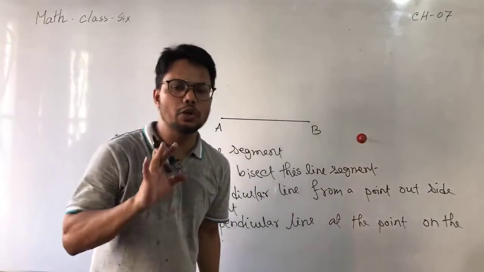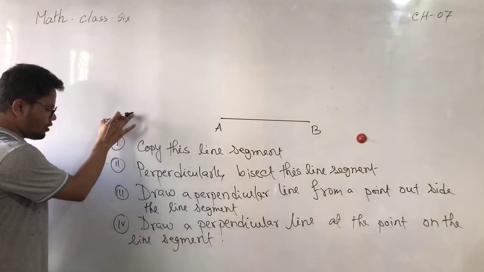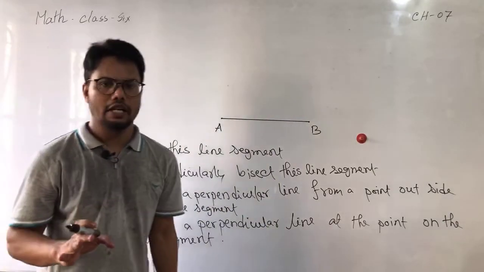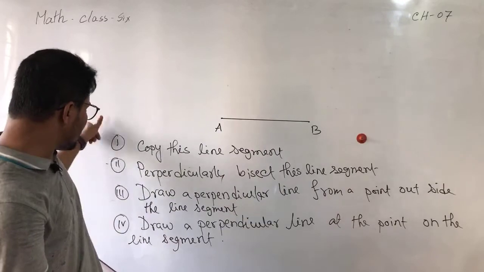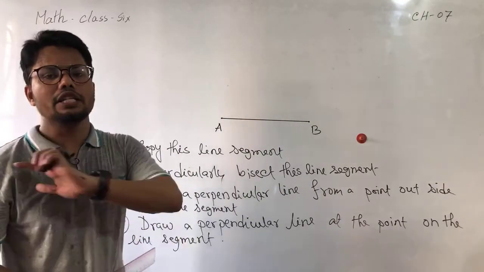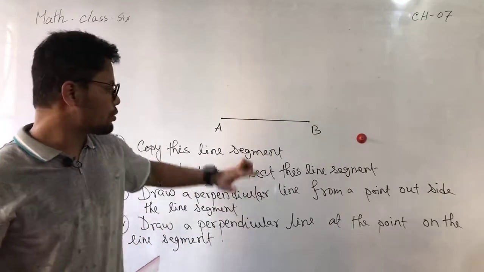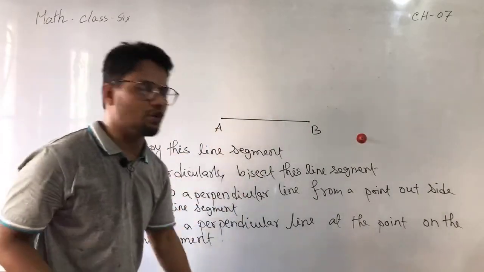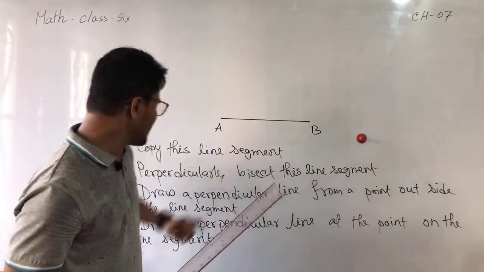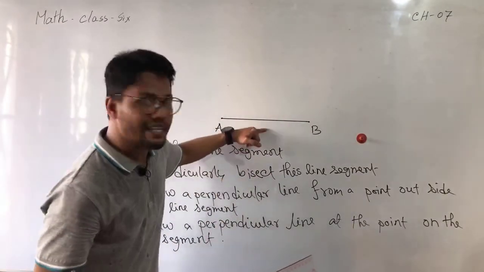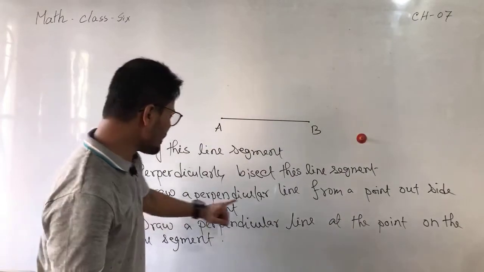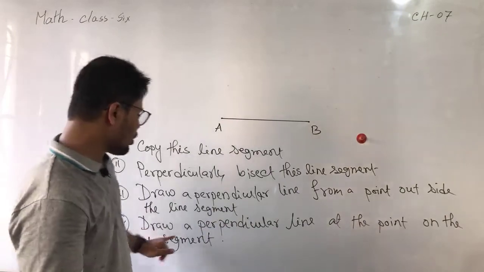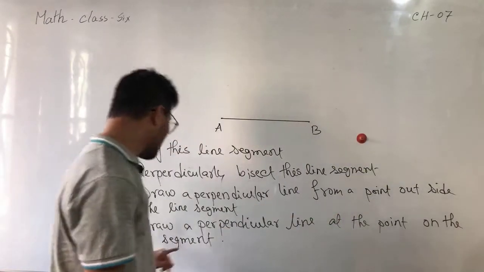So how many students know number 1, number 2, number 3, number 4 constructions? If you know these 4 types of construction properly, then you can answer any type of question from the construction part in your upcoming exam. So there are basically 4 types of question here. Copy the line segment, perpendicularly bisect this line segment, draw a perpendicular line from a point outside the line segment, then draw a perpendicular line at a point on the line segment.